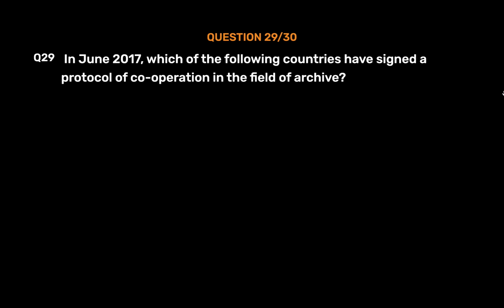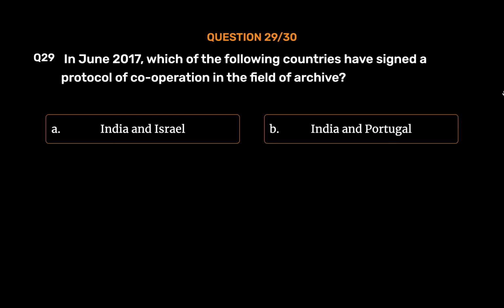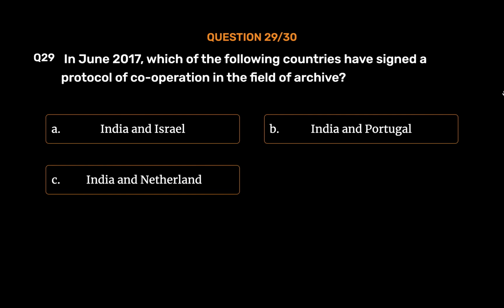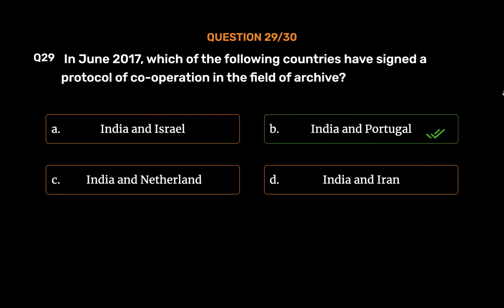Question number 29. In June 2017, which of the following countries have signed a protocol of cooperation in the field of archive? Option A. India and Israel. Option B. India and Portugal. Option C. India and Netherlands. Option D. India and Iran. The correct answer is Option B.